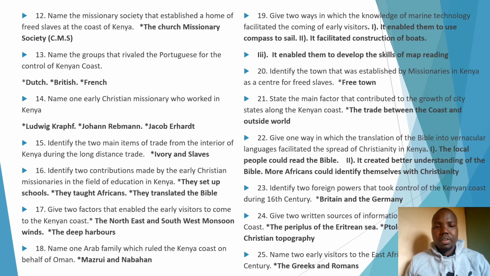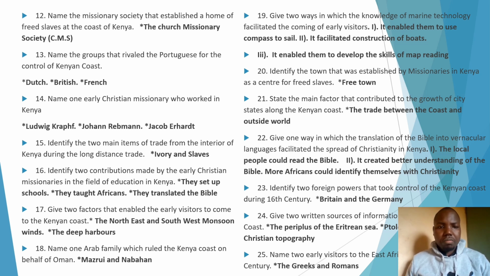Now, let's move to question 15. Identify the two main items of trade from the interior of Kenya during the long-distance trade. We have ivory and slaves, and also note the goods from the coast. Remember, goods from the coast are the goods from outside Kenya, right? Yes. You are also supposed to know, for example, glasses. You're also supposed to know, for example, cowrie shells, cans, and the rest.